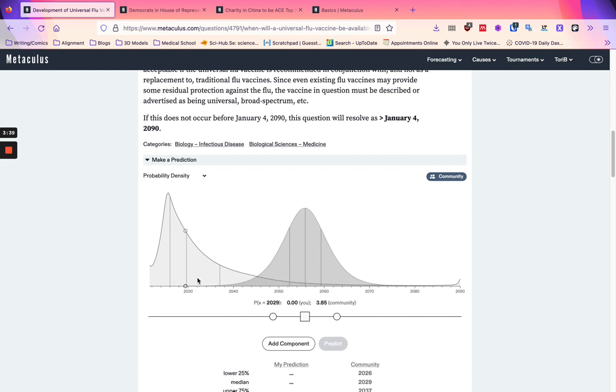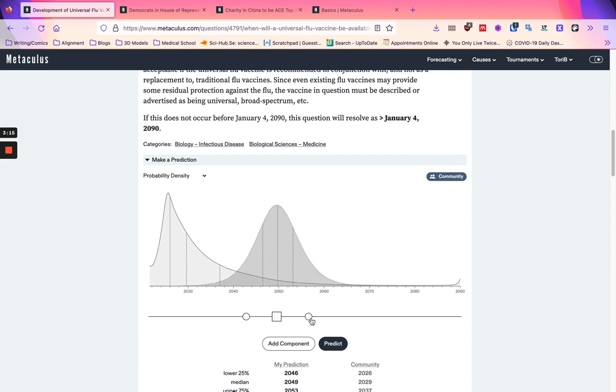Also, we can make a prediction ourselves. So this is the default distribution on the right here, which is the one that we can edit by moving these three dials. And on the left here, you've got the probability of the community. If we move this square, it will move the mean, and it'll move the two standard deviations, one on either side, with it.